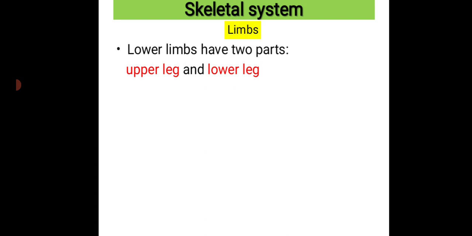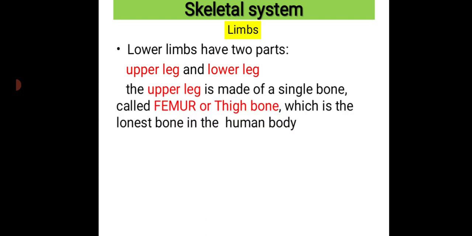Similarly in the lower limbs you can find two parts, upper leg and lower leg. The upper leg is made up of a single bone called the femur or thigh bone, which is the longest bone in the human body.